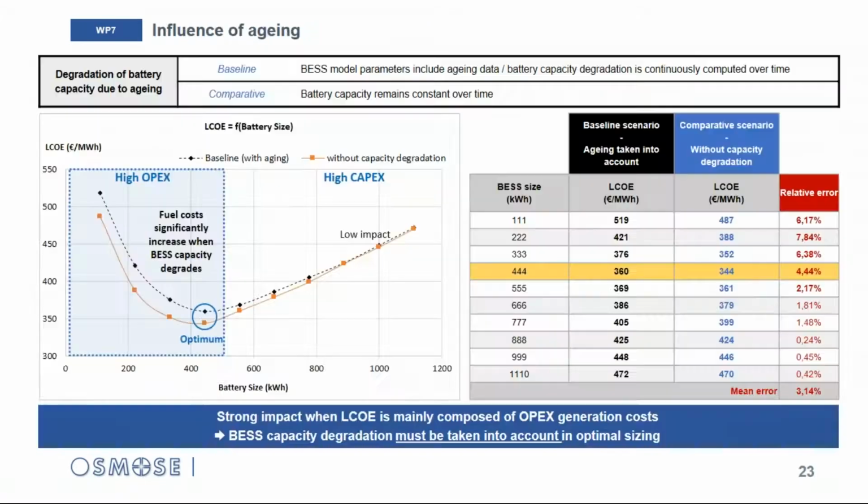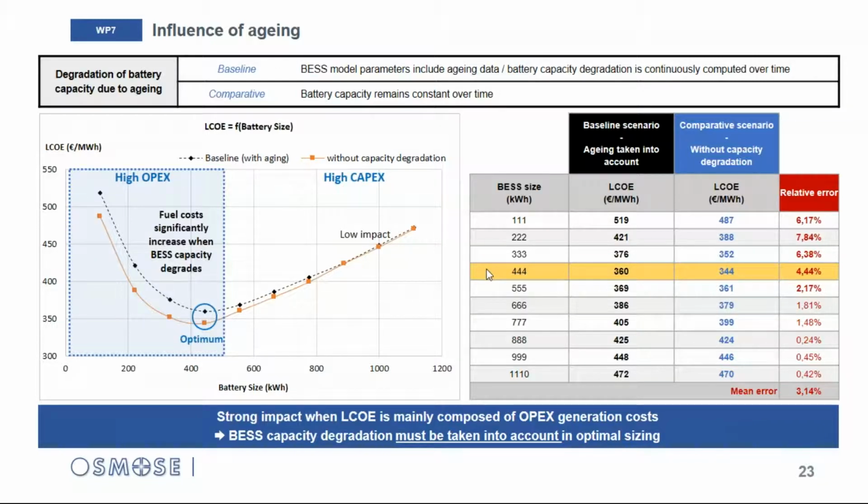So we were at aging. Same as for efficiency, we study the influence of aging parameters on optimal sizing for BESS. The baseline was a model of aging based on capacity degradation that varies over time, and the comparison was made with battery capacity that remains constant over time, so with no aging.